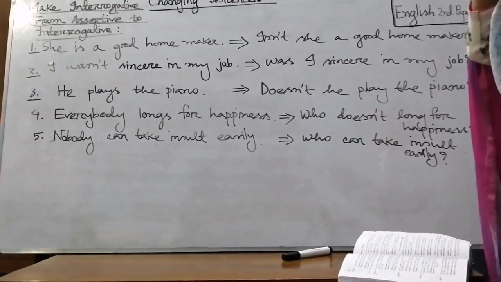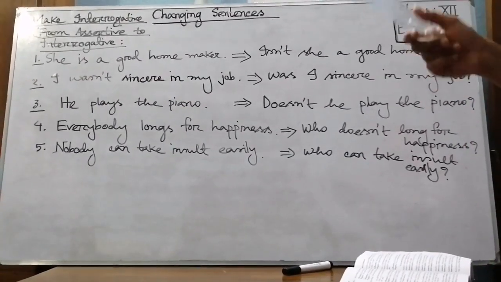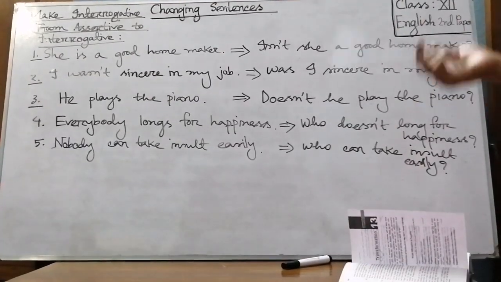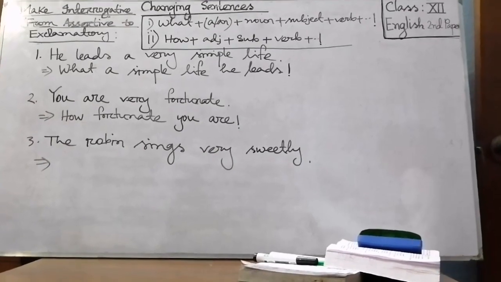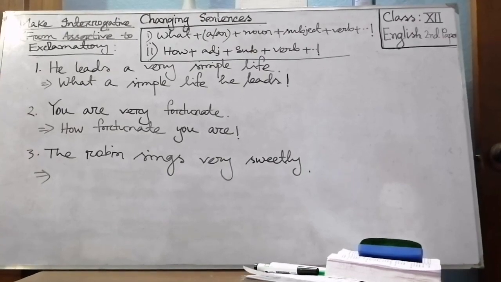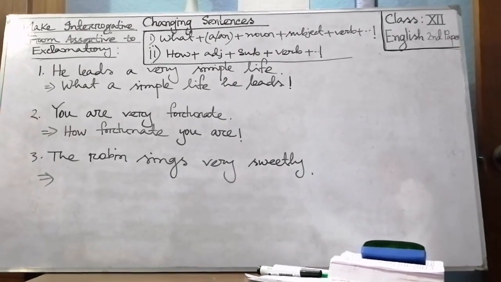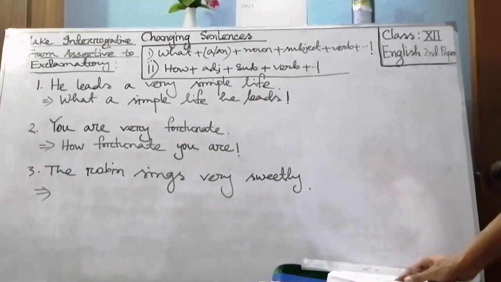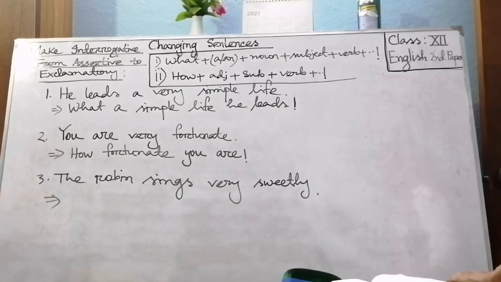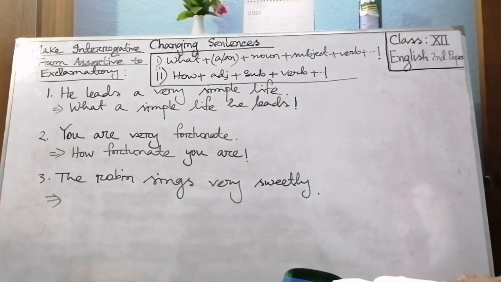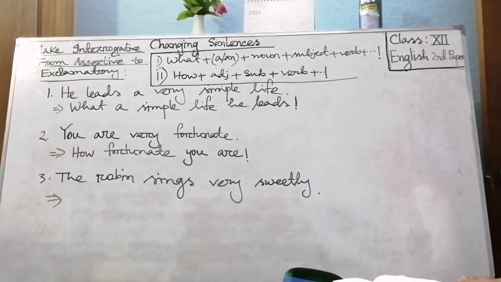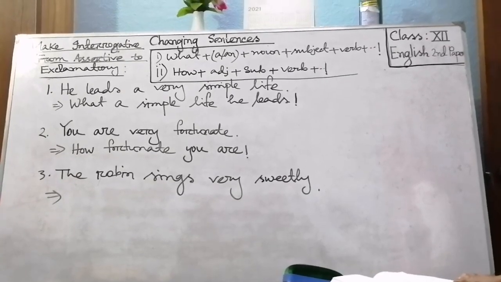Now I will discuss some rules of changing sentences from assertive to exclamatory. Now my dear students, we will learn rules of changing sentences from assertive to exclamatory. You know, to make a sentence exclamatory we will use what and how. Before a noun we will use what, and before an adjective or adverb we will use how.